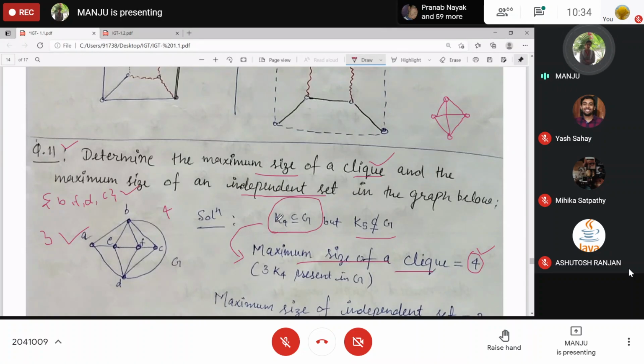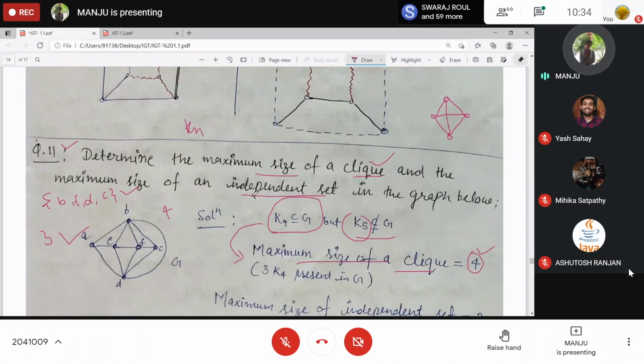And how will you say this is the maximum? Because the next one, K5, is not present. So that's why this is the maximum size. Clear? So you can always check for Kn, the largest n, for the maximum size of a clique. All the vertices of Kn will form the clique.